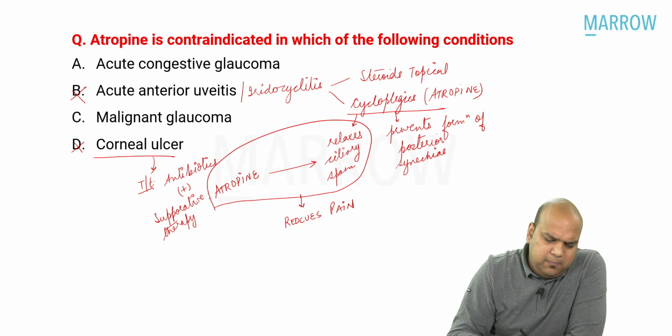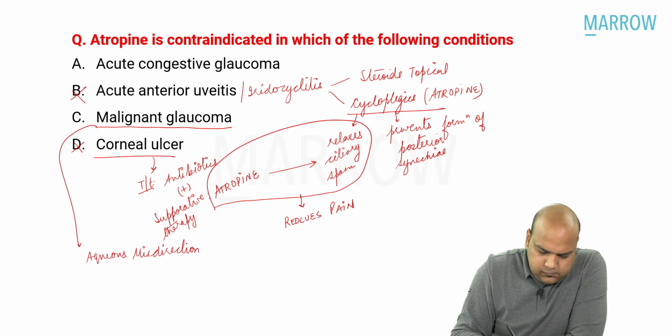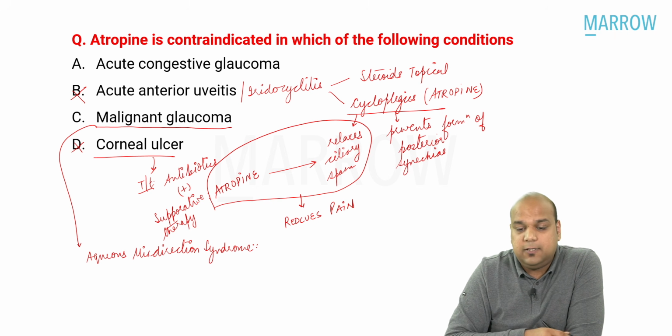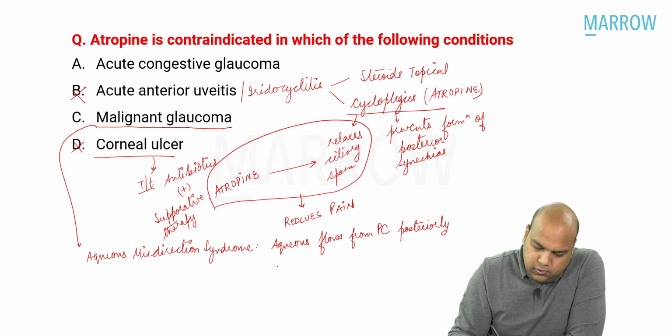But let's say whether you complicated it or not, malignant glaucoma. Malignant glaucoma is also known as aqueous misdirection syndrome. Why is it known as aqueous misdirection syndrome? Because aqueous flows from the posterior chamber posteriorly due to ciliolenticular block.